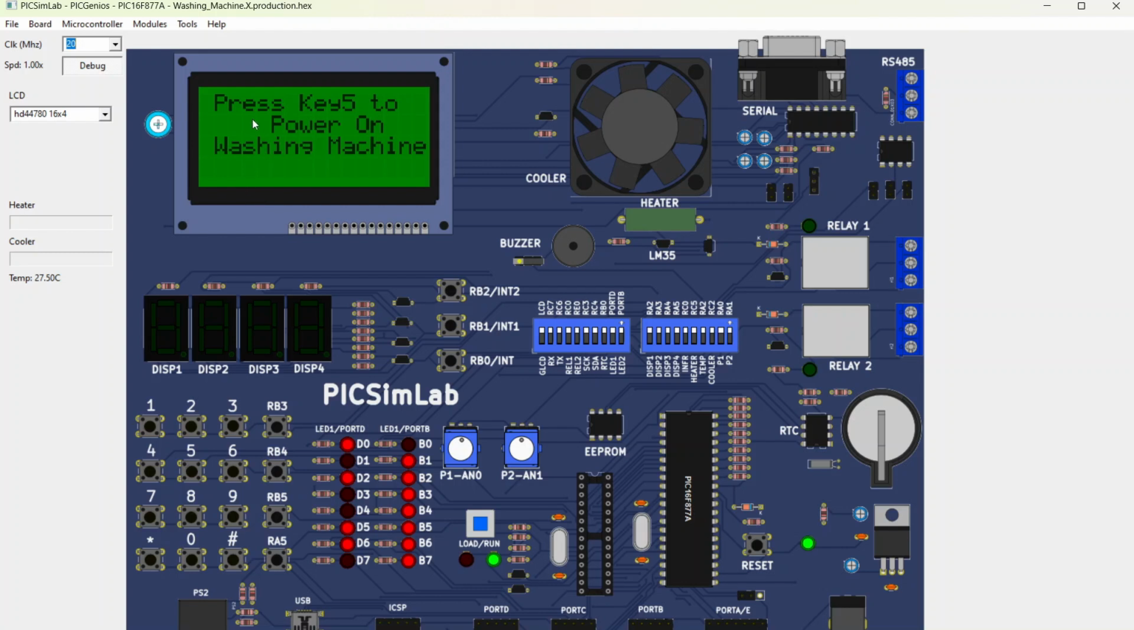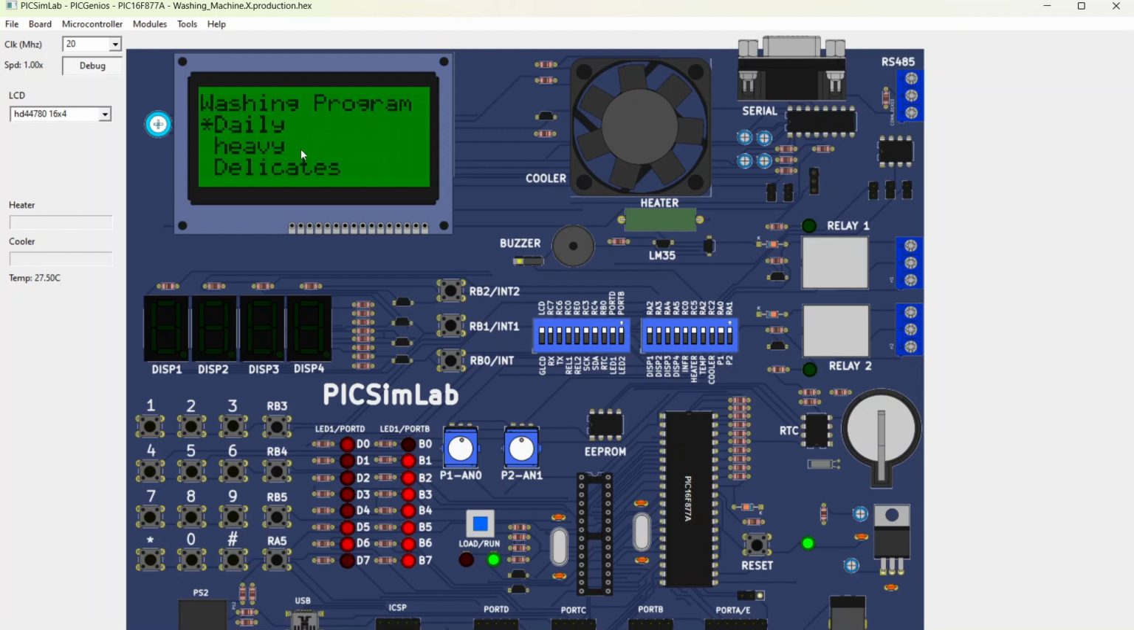Here it is saying to press key 5 to power on washing machine. So here we use this LCD display and this is the fan which is a motor and this buzzer to give alerts, and these are the switches RB0, RB1. We consider them like 1, 2, 3, 4, 5 and 6. So now it is saying to press key 5 to power on washing machine. So this is 1, 2, 3, 4 and 5. So now it is powering on washing machine.